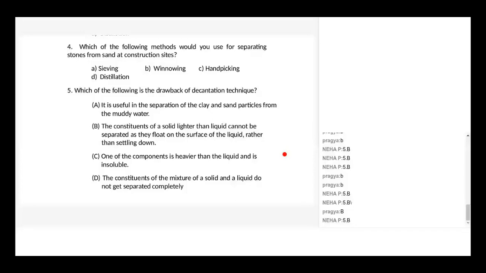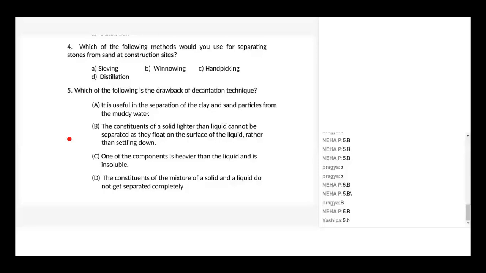The constituents of the mixture of the solid and the liquid do not get separated completely. So what will be the answer, children? Ma'am, why is it a drawback? Because I gave the answer as B, because the constituents of a solid lighter than liquid cannot be separated, as they float on the surface of the liquid rather than settling down. More than settling down, some particles will be left out. They will also come with the water when we decant it, right?